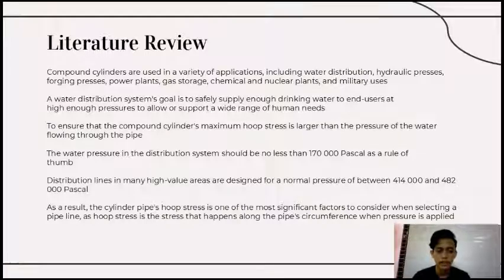As a result, the cylinder pipe's hoop stress is one of the most significant factors to consider when selecting a pipeline, as hoop stress is the stress that happens along the pipe circumference when pressure is applied.